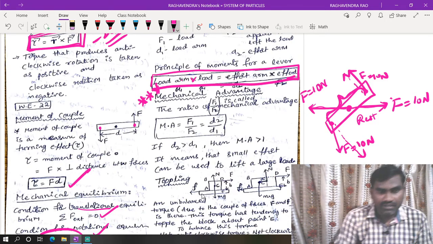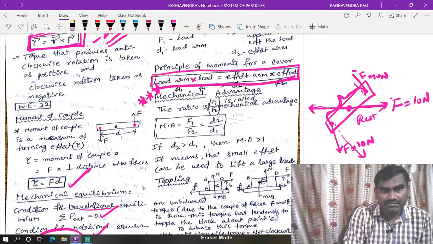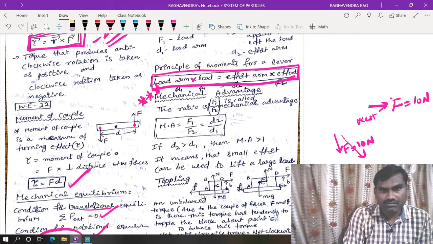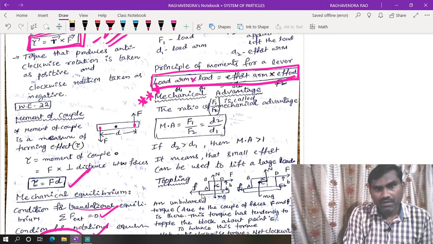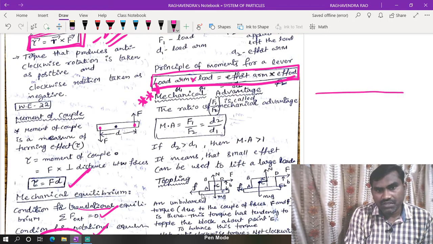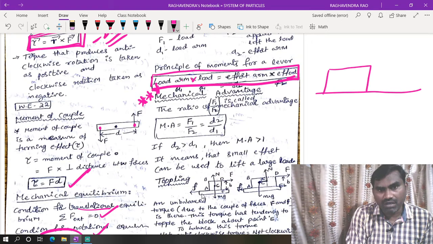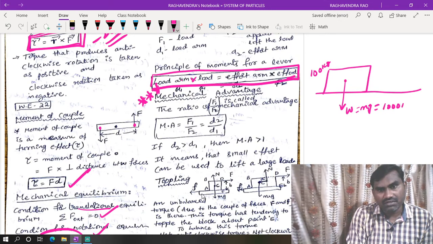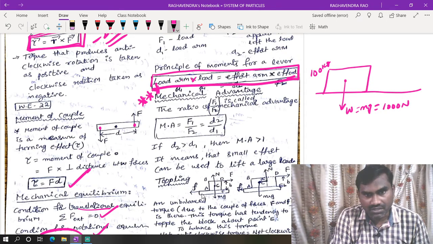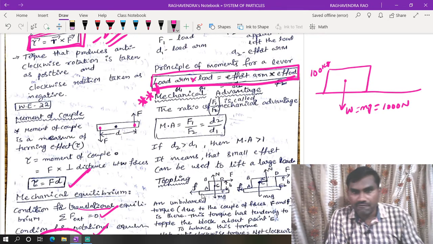So for example, if you are placing one block which is of 100 kg on the ground, weight is nothing but mg. So this is equal to 100 into 10, 1000 Newton. This is the weight of the body.